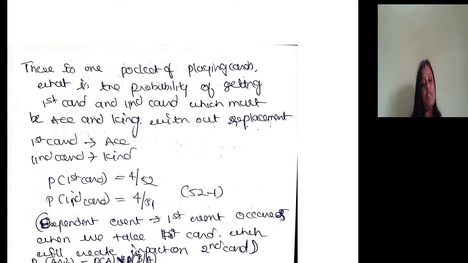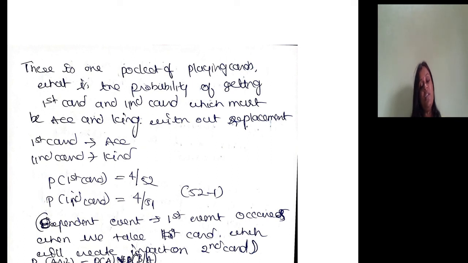One more problem. There is one packet of playing cards. What is the probability of getting the first card an ace and the second card a king, without replacement? First card ace means 4 by 52. Second card, without replacement: once you take one card, you will not replace it. Then the happening of the second event is 4 by 51. So the happening of the second event depends upon the happening of the first event.